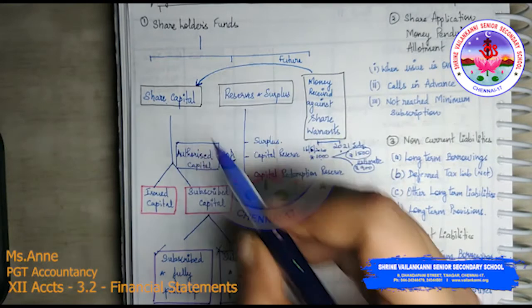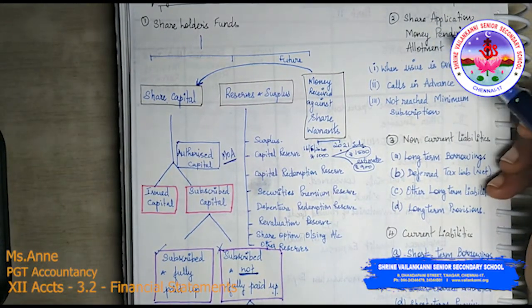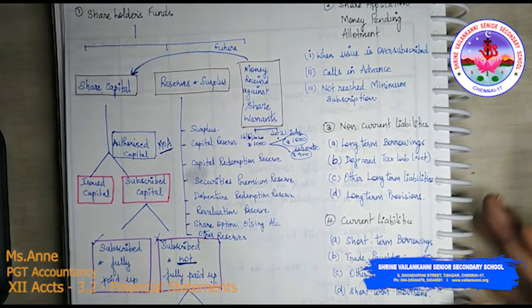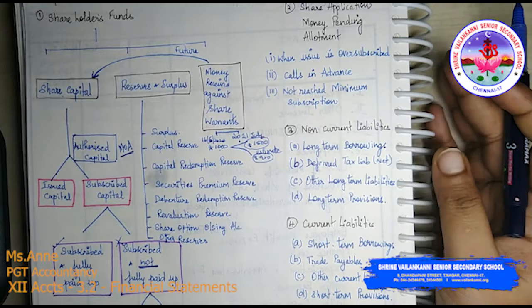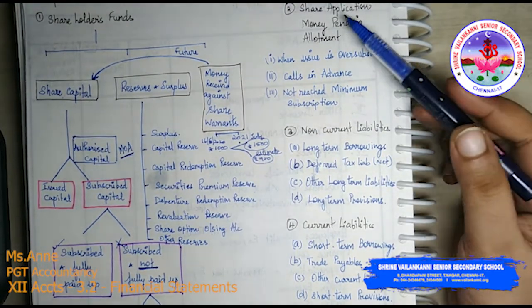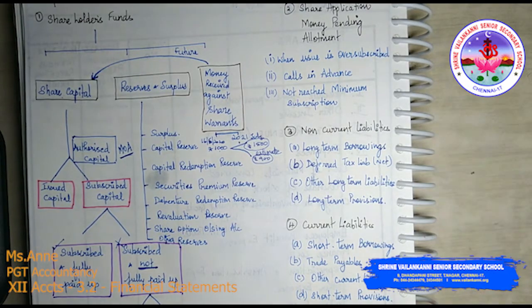Okay. Now the other heading is liabilities: share application money pending allotment. You have this when the issue is over subscribed. What are the scenarios that may lead to share application money pending allotment? Now look here.